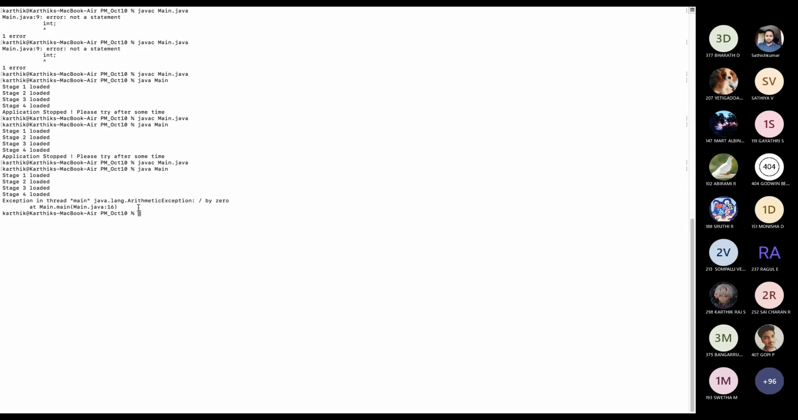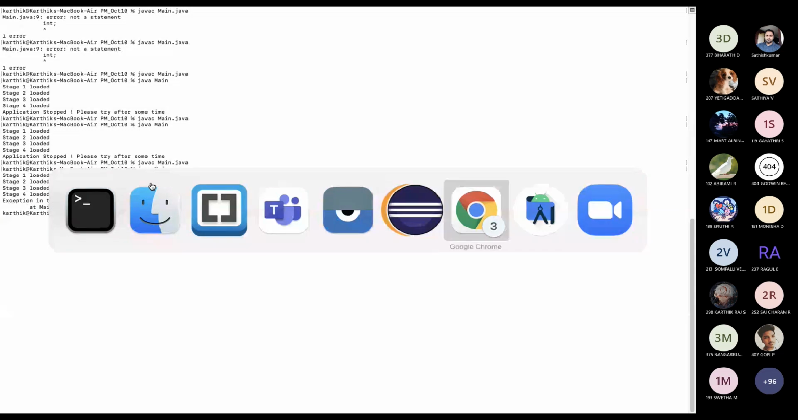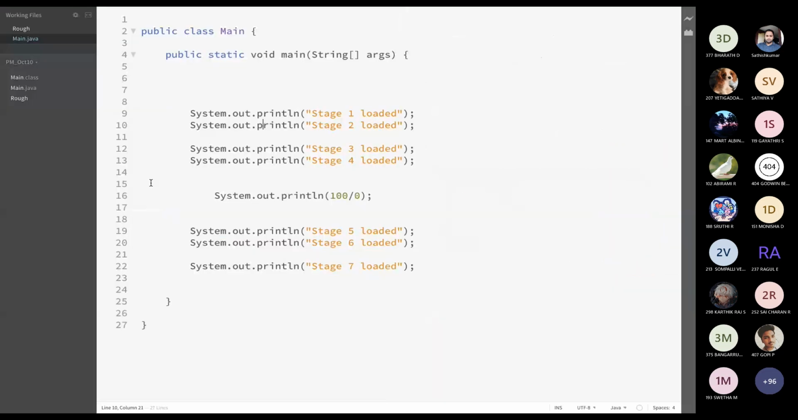Now we can see the exception, arithmetic exception. This happens at runtime. So these are the two types of exceptions we have.